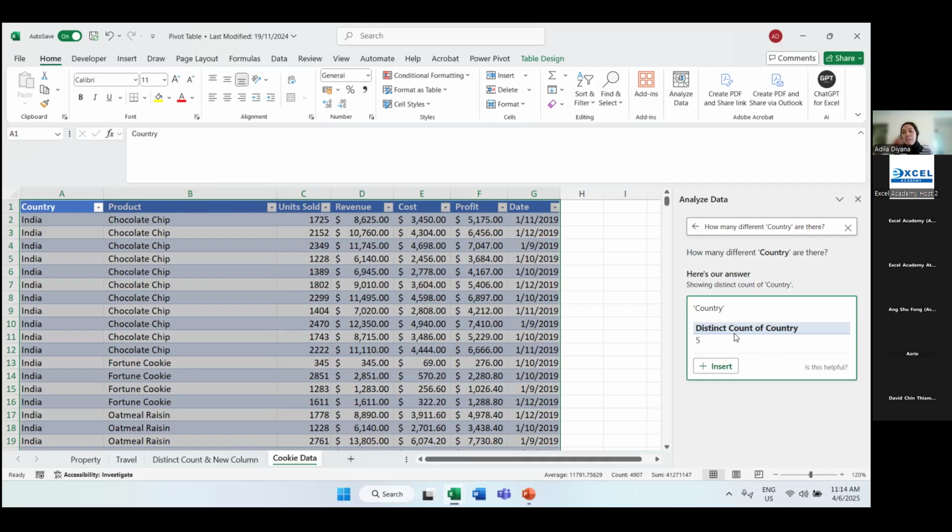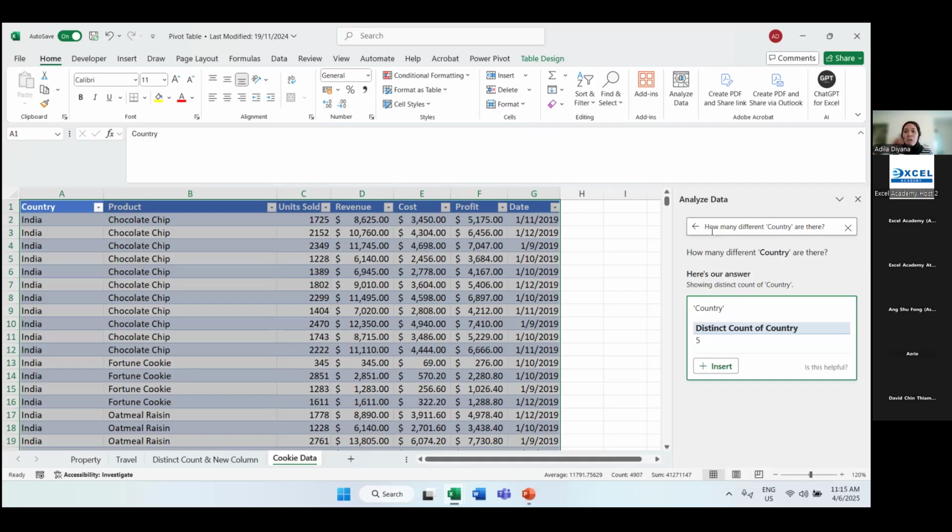If we keep it at count of country, not distinct count, then the answer here would be 700, because Excel will see there are 700 rows with country. But when we look into distinct count, it will eliminate any duplicates. So for example, even though Malaysia appears 200 times inside the data, Excel will only count it as one. That is what distinct count means.